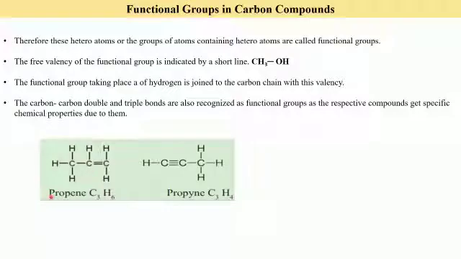So we know that the names of the compounds also change accordingly depending upon the double or triple bond present in them. If it is a double bond, the name ends in ENE. If it is a triple bond, it ends in YNE. So these suffixes that we add tell us about the saturation, unsaturation, and presence of a double bond or triple bond or single bond also. So double bond and triple bond are also recognized as functional groups, and the properties of the compound depend upon the functional group that is possessed in them.